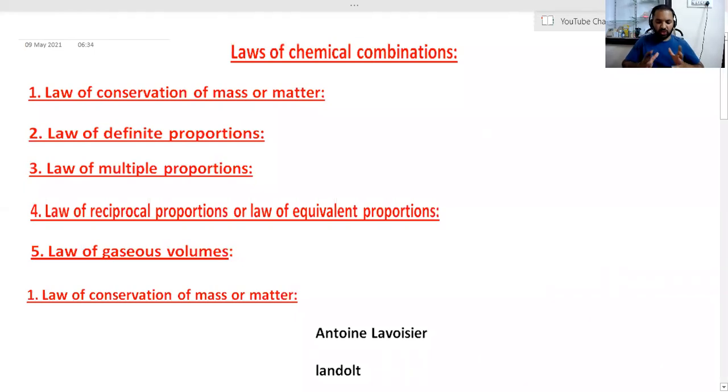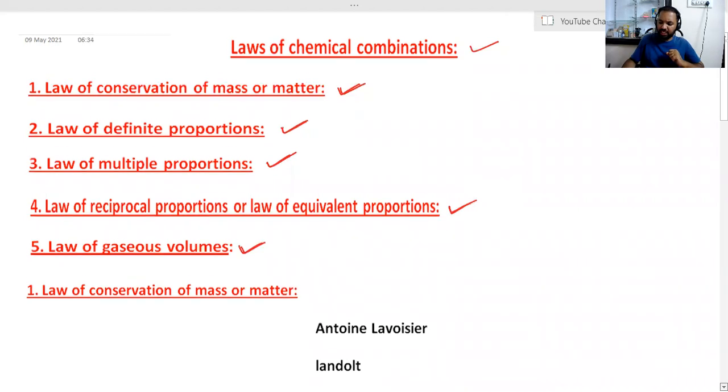So students, here you can see the laws of chemical combinations in which we have five laws of chemical combinations. The first one is law of conservation of mass or matter, and the second one law of definite proportions, and third one is law of multiple proportions, and fourth one is law of reciprocal proportions or law of equivalent proportions, and fifth one is law of gaseous volumes.